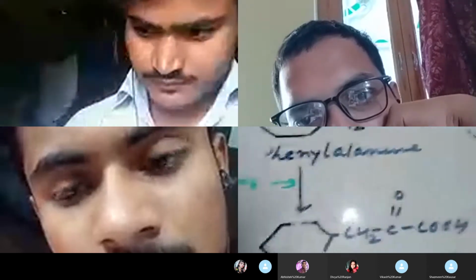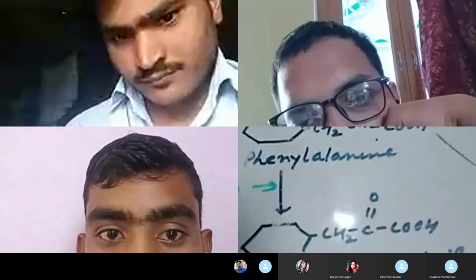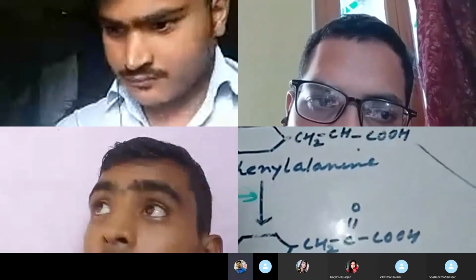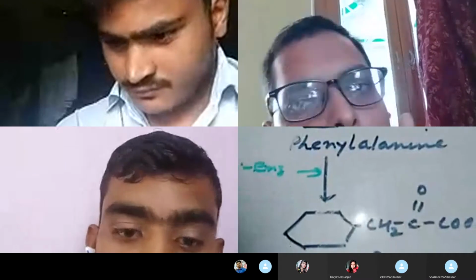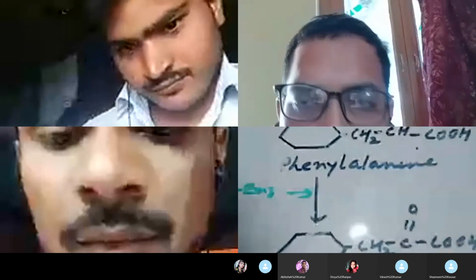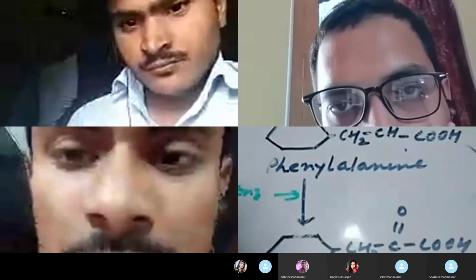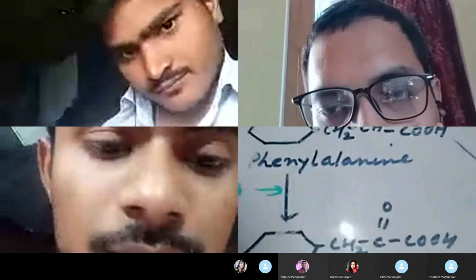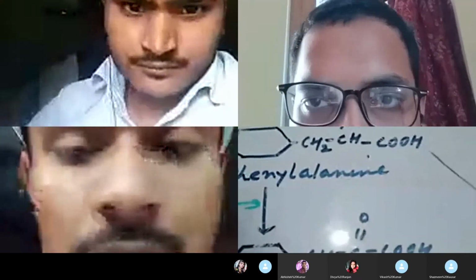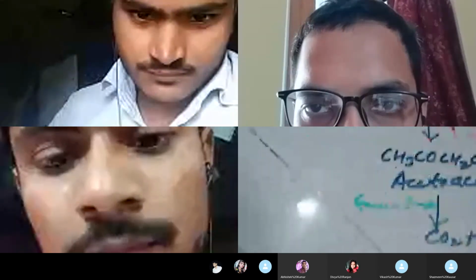What do you learn here? You learn that this single step, that is the conversion of phenyl pyruvic acid into para-hydroxyphenyl pyruvic acid, is one step, and this one step is catalyzed by one enzyme, and this one enzyme is encoded by one gene. The occurrence of a block at a particular point in the metabolic pathway shows that one gene encodes one enzyme, and one enzyme catalyzes one step of the biochemical pathway. So this biochemical pathway can be illustrated in your exam.